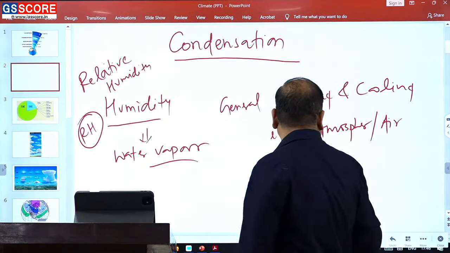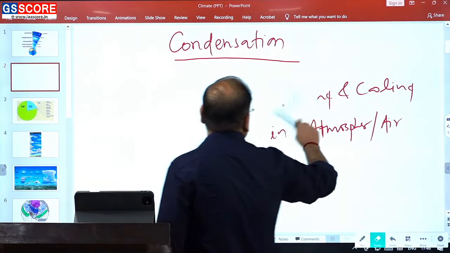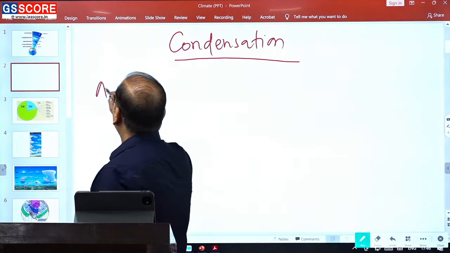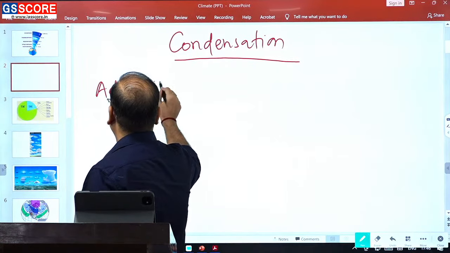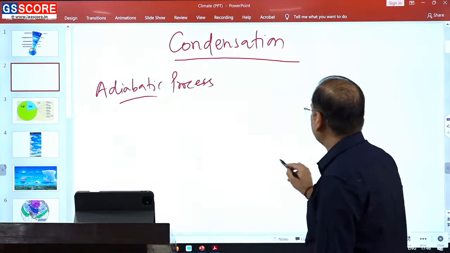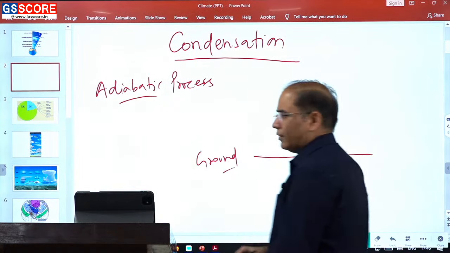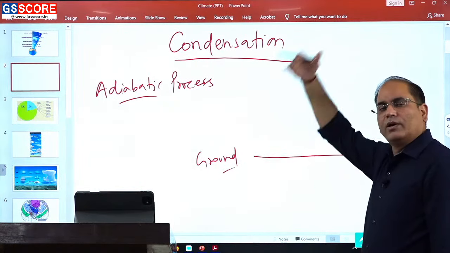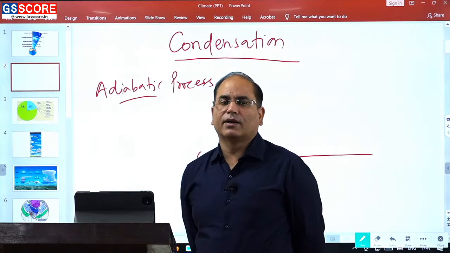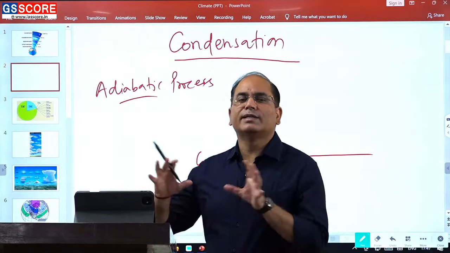The second thing is how general heating and cooling happen related to the air. We call it the adiabatic process. Let me explain what the adiabatic process is. Very simply, take the ground. From the ground, as you go up, temperature decreases, because you are moving away from the heat source. That is applicable in general.